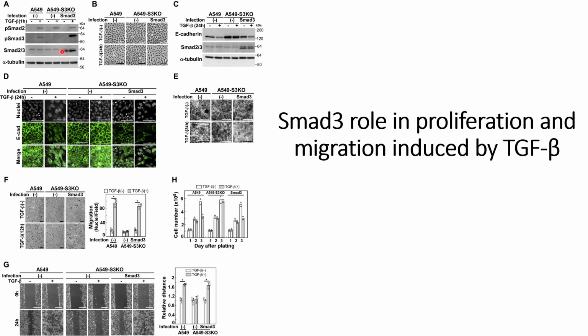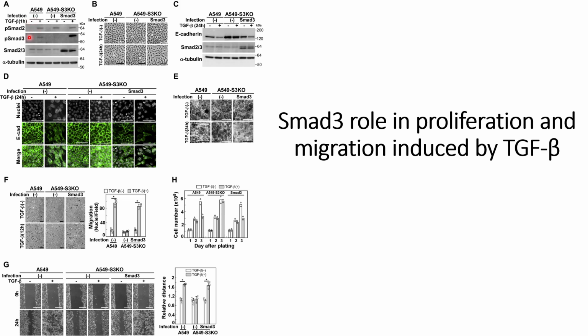That can be seen here: the phosphorylated Smad3 in the A549 knockout cells does not show Smad3 phosphorylation, but when TGF-beta is induced, it will show Smad2 phosphorylation, while Smad3 phosphorylation is not there. For control they used alpha tubulin, and they did their Western blot studies using two different conditions, that is, TGF-beta induced for 1 hour in the samples, and for the control they do not induce TGF-beta.